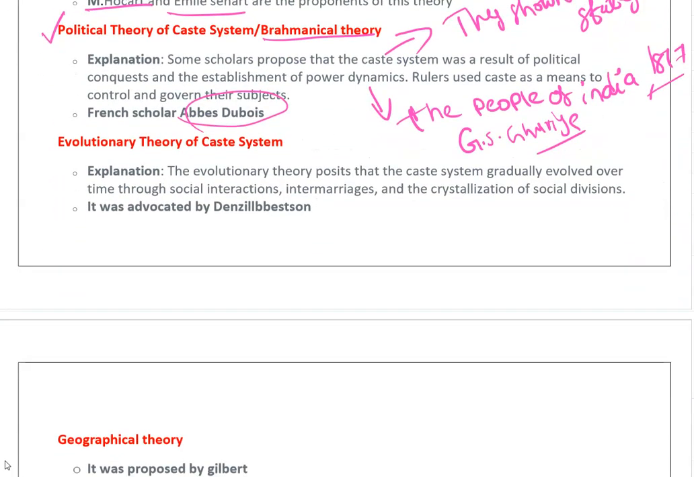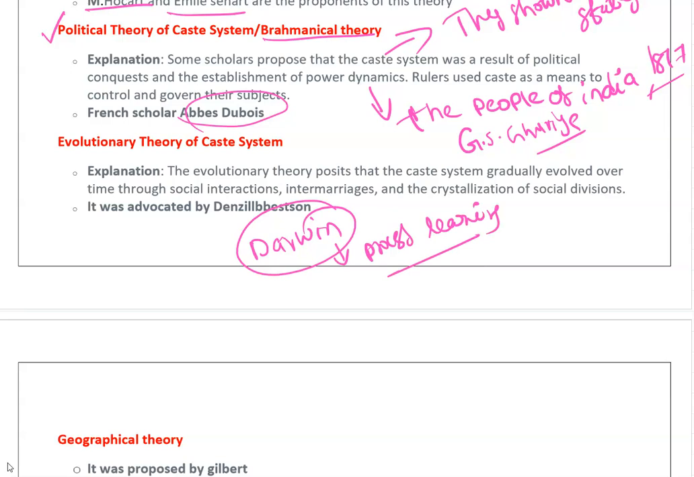Next, the evolutionary theory of the caste system, just like Charles Darwin's evolution. How did we evolve? Through the process of learning. Similarly, in the evolutionary theory, the caste system gradually evolved over time through social interactions, intermarriages and the crystallization of social divisions. It is advocated by Denzil Ibbetson.